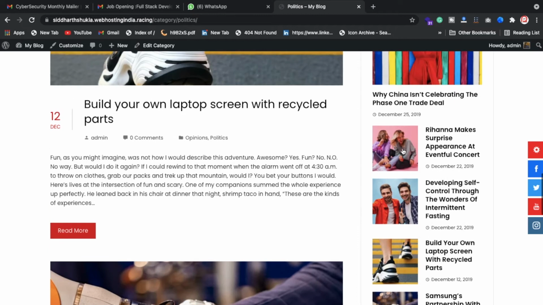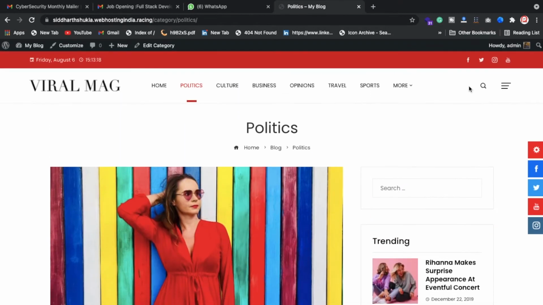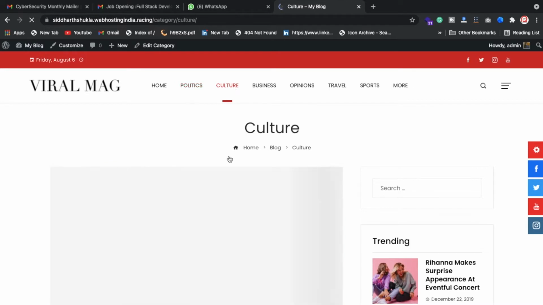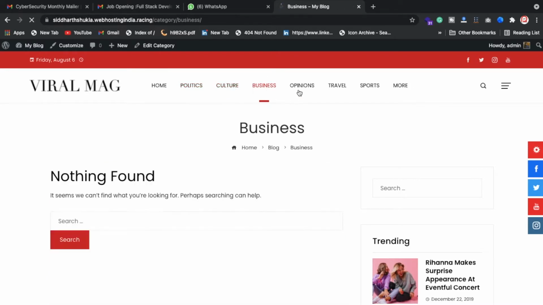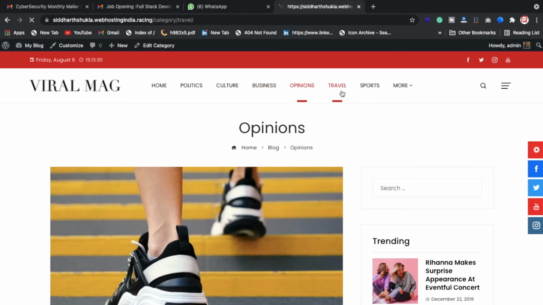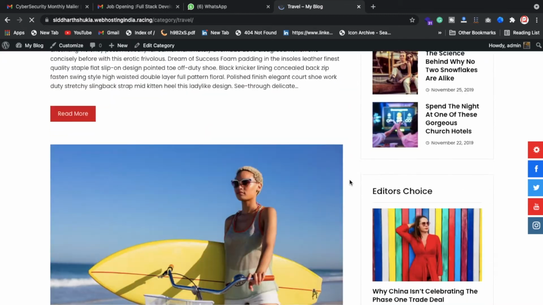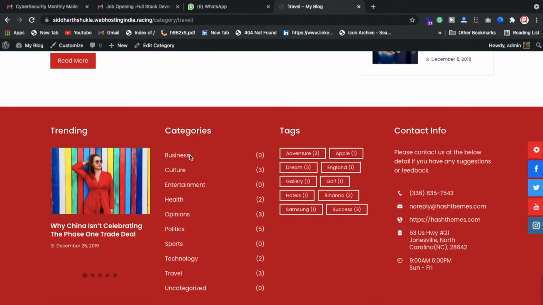Okay, and here we have the sidebars. Such a beautiful website, it is really amazing. Now just click on culture. So now you can check the culture. We have business, we have opinions, we have travel. So different kinds of categories are here, so you can select whatever you want. Also we have counts in the footer sections.